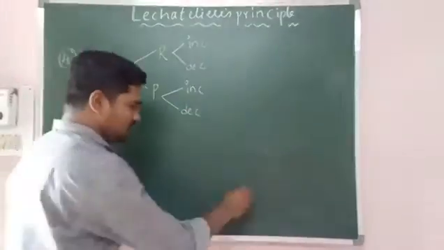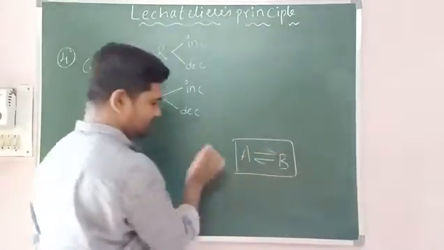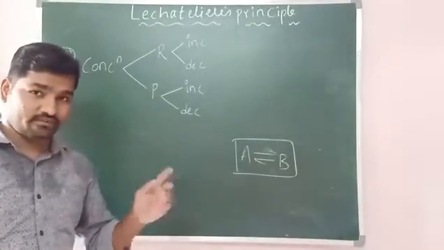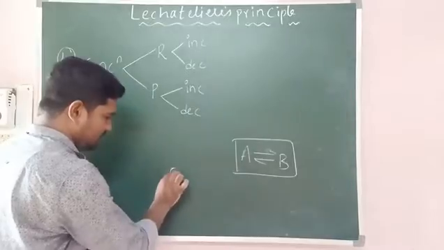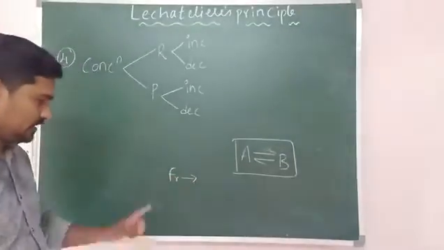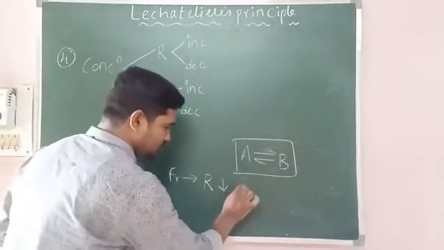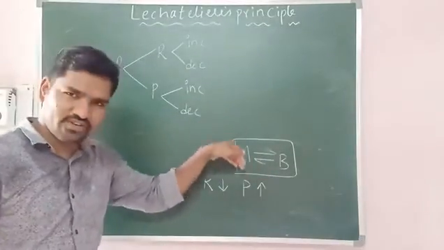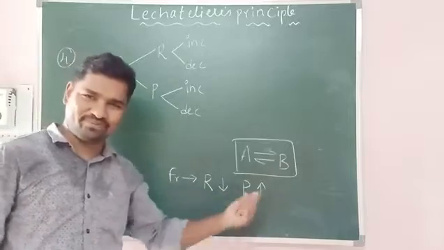Right. Now let us take a system which is in equilibrium. So for any reaction in forward direction, reactants will decrease and products will increase. Yes, because in forward direction, reactants will be used up, and products will be formed. So reactants will be decreasing, products will be formed, right?